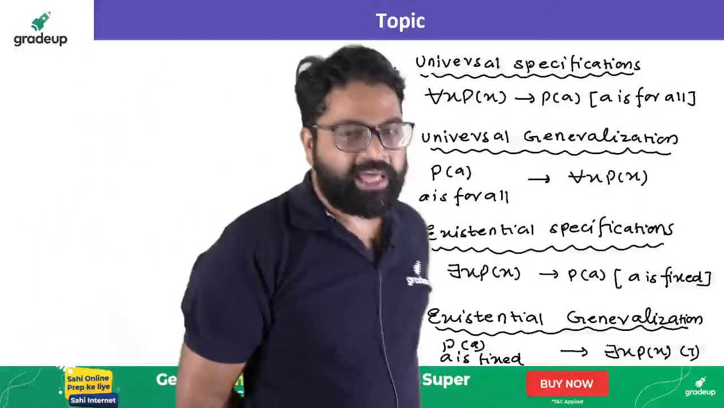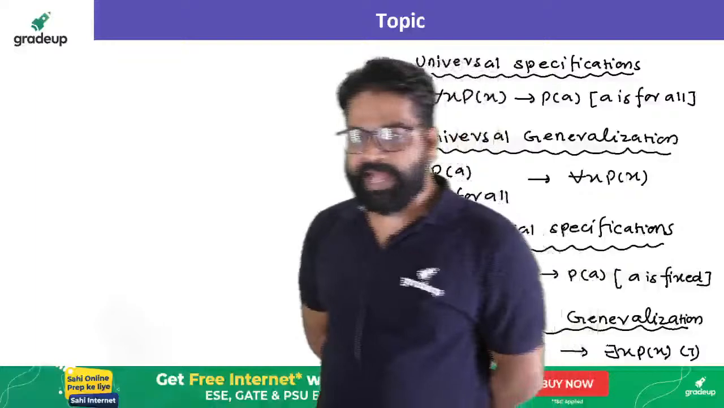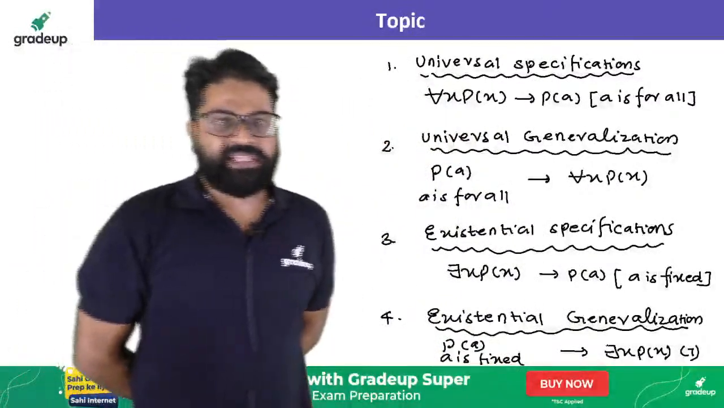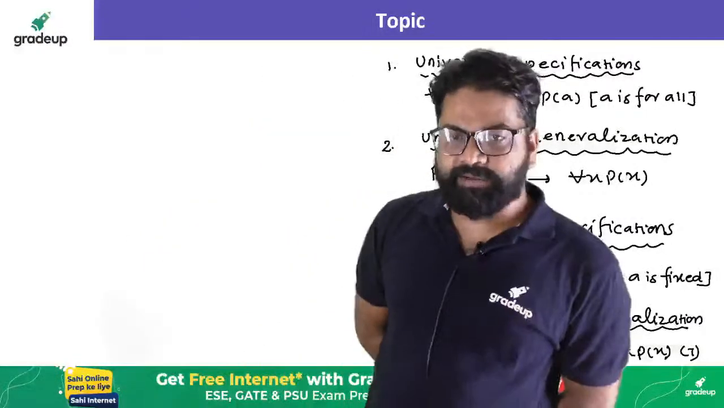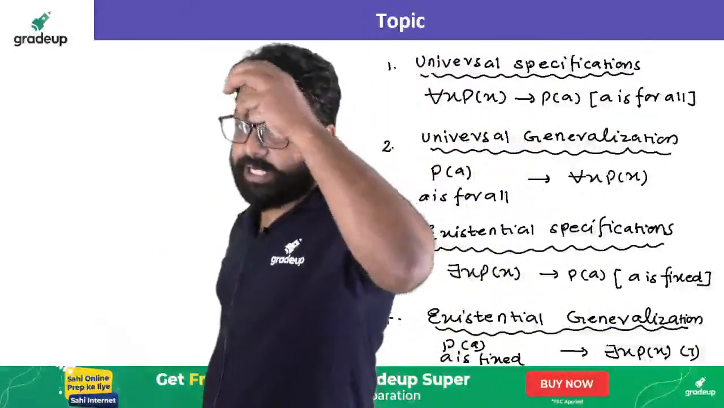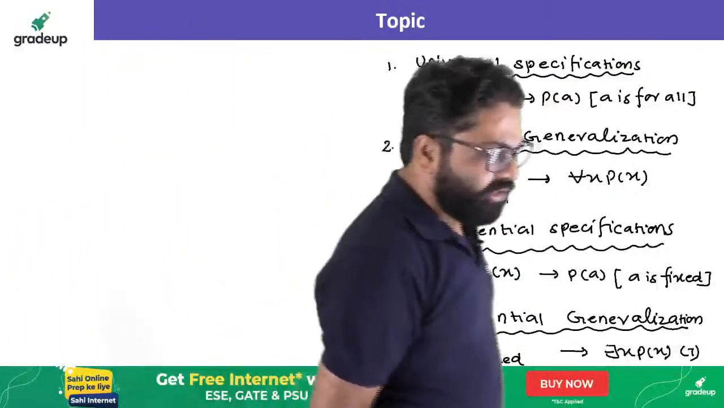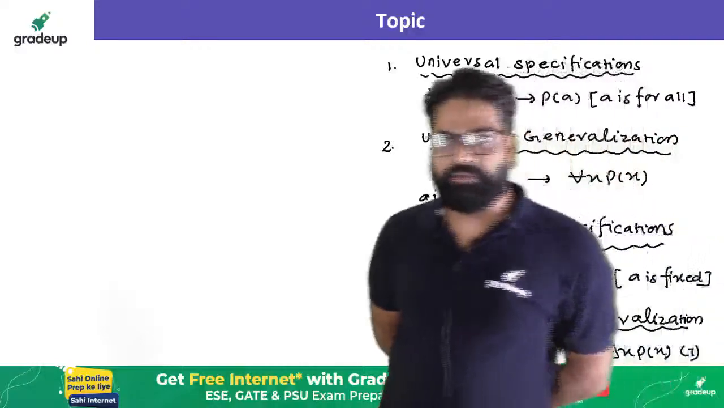There exists x P(x), and it will imply P(A), where A is basically fixed. Existential generalization: when I write P(A), where A is fixed, it implies there exists x P(x). So that's how you will get all the four elements: 1, 2, 3 and 4.